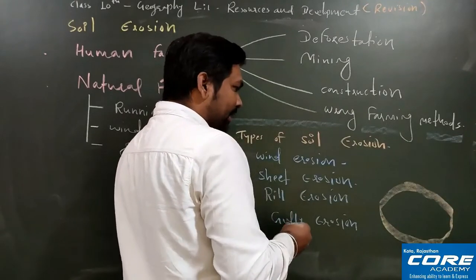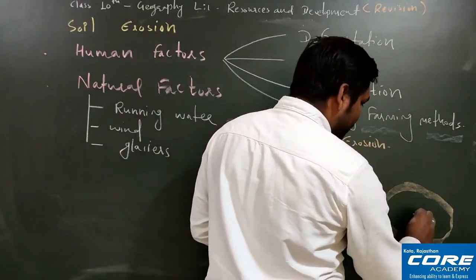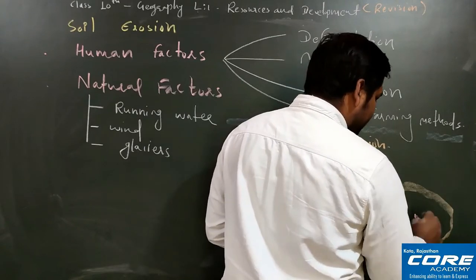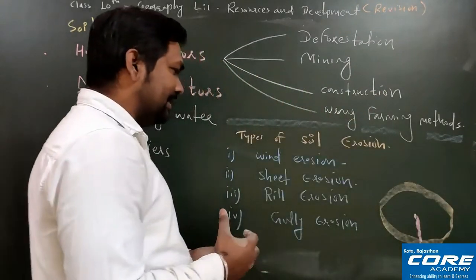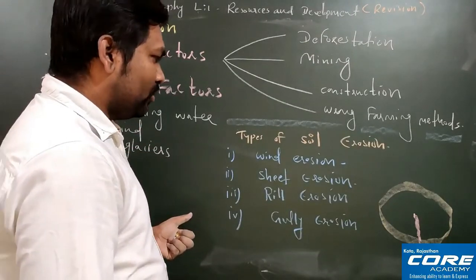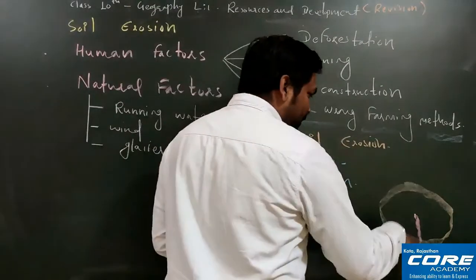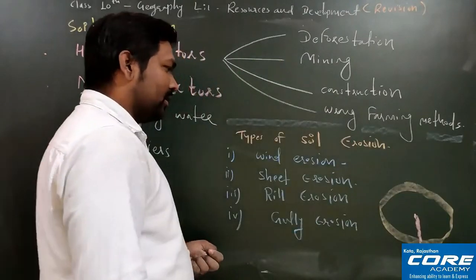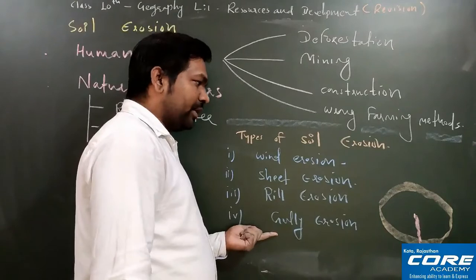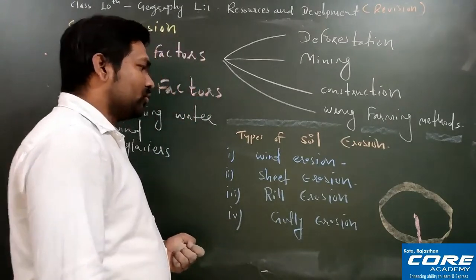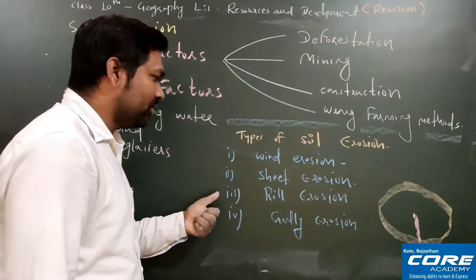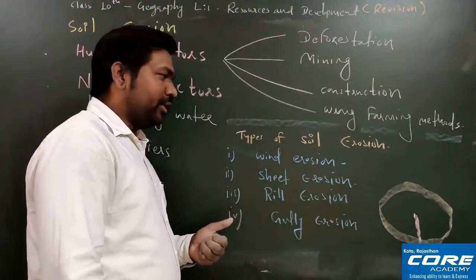In this agricultural land, because of running water, deep channels are created, and in these deep channels the water easily erodes the very important soil. These channels are very deep, and this is called gully erosion. You can see it in the image also. I hope this is clear to all of you: wind erosion, sheet erosion, rill erosion, and gully erosion.